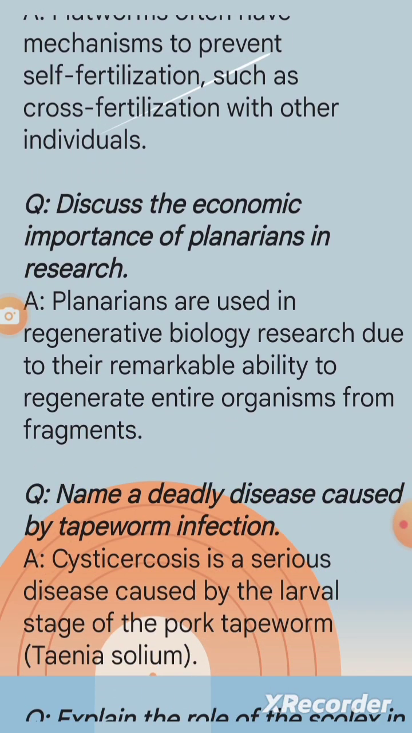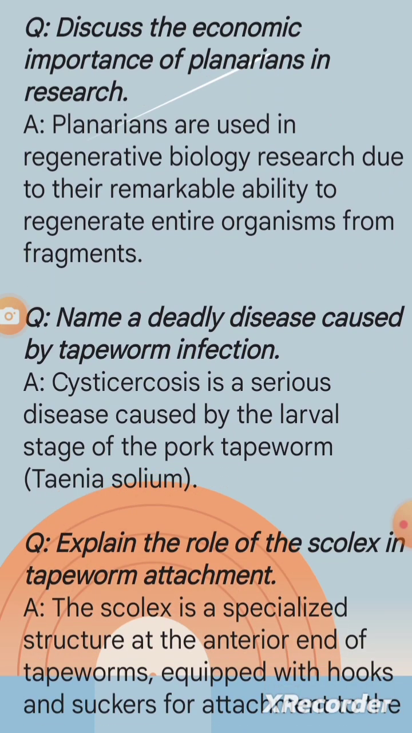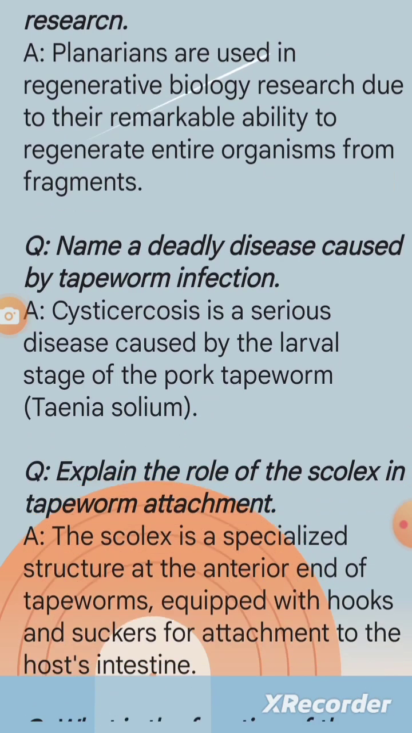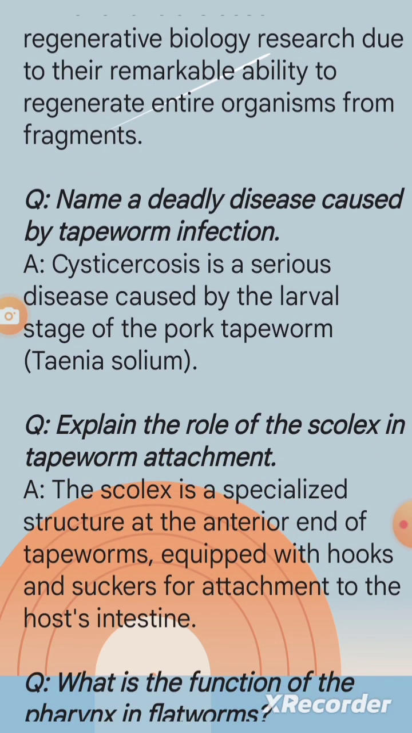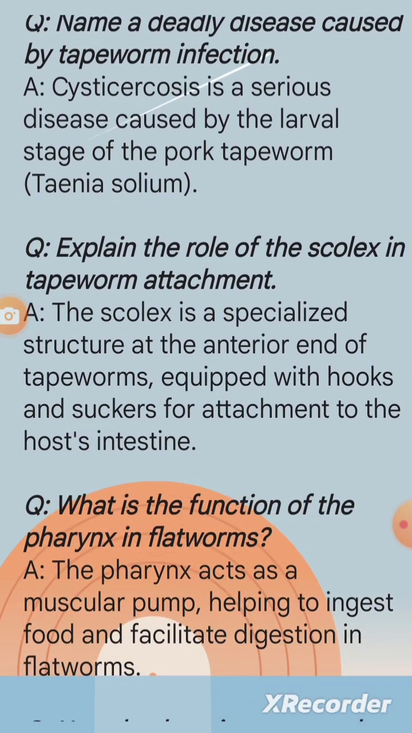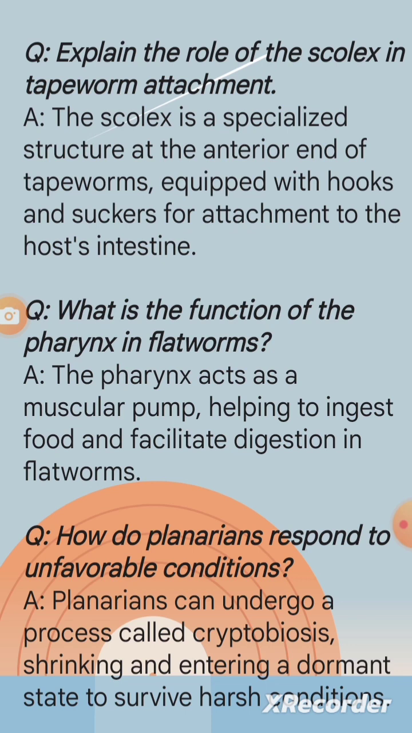Question: name a deadly disease caused by tapeworm infection. A. Cysticercosis is a serious disease caused by the larval stage of the pork tapeworm, Taenia solium. Question: explain the role of the scolex in tapeworm attachment. A. The scolex is a specialized structure at the anterior end of tapeworms, equipped with hooks and suckers for attachment to the host's intestine.